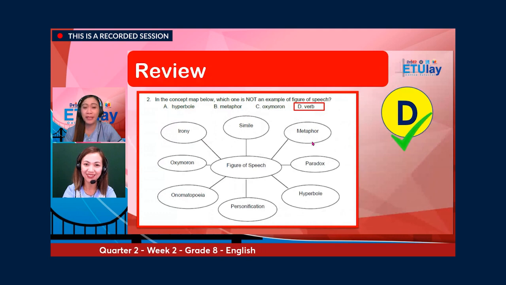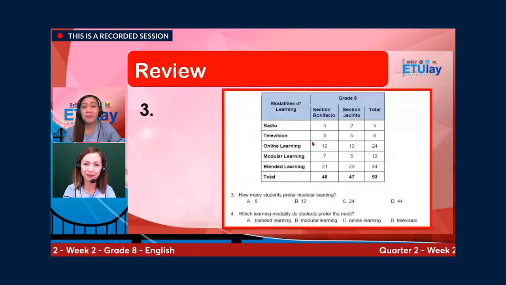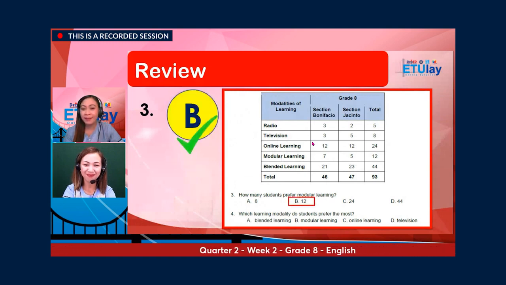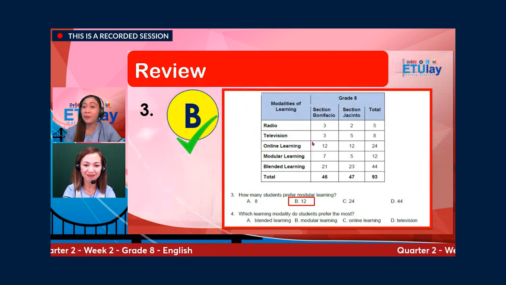For number 3, look at the matrix above. Now, how many students prefer modular learning? A. 8. B. 12. C. 24. Or D. 44. Write down your answer. And the correct answer is letter B. 12.